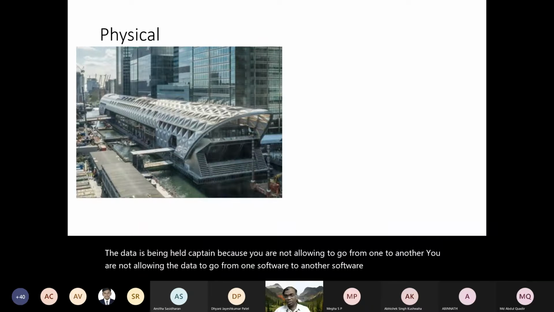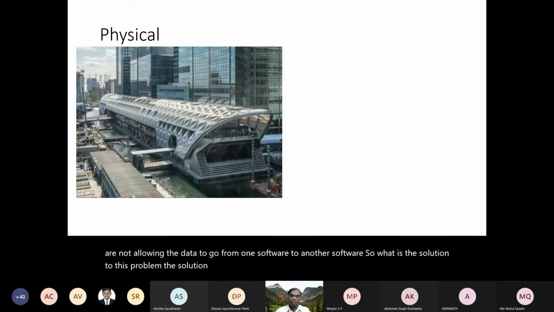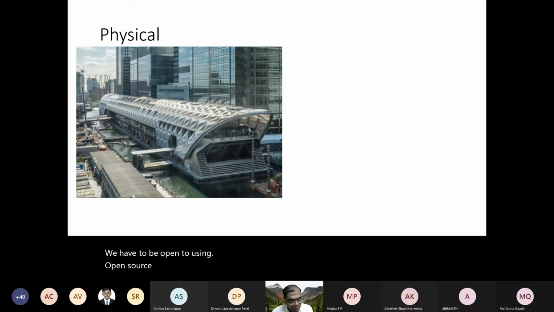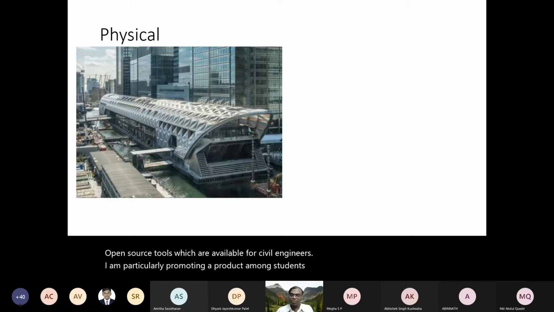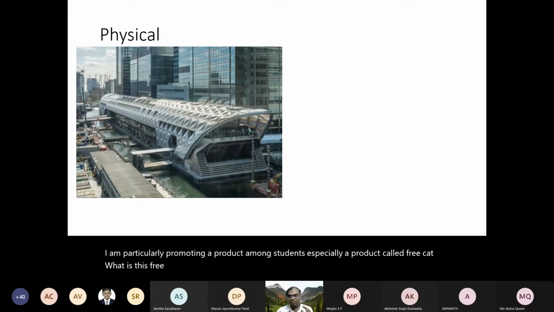So what is the solution to this problem? The solution to this problem is, first and foremost, we have to be open to using open source tools. Any idea on what are the open source tools which are available for civil engineers? I am particularly promoting a product, especially among students, called FreeCAD. What is this FreeCAD? It is a Python-based drafting software.